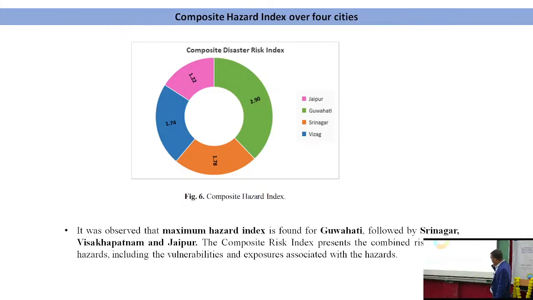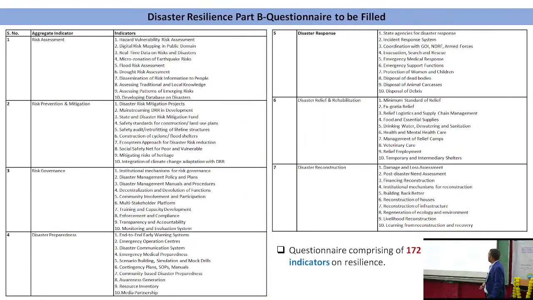So what we found from this, that maximum hazard index is found for Guwahati, followed by Srinagar, Visakhapatnam and Jaipur. So this is very important for us whenever we are going for the city level. Other than that, this is the disaster resilience part.